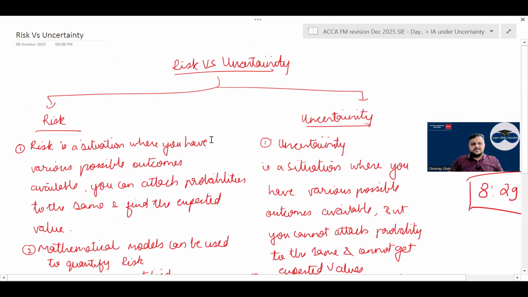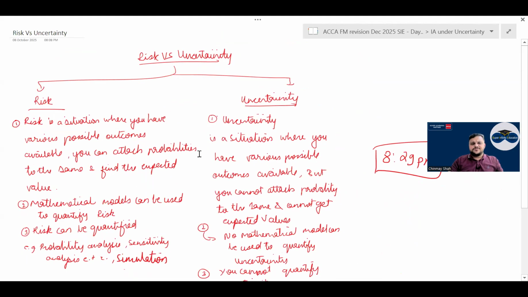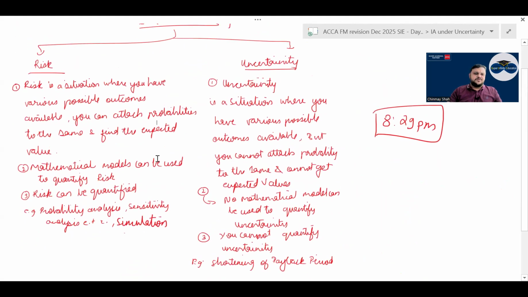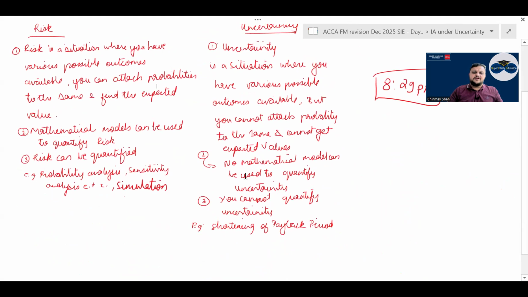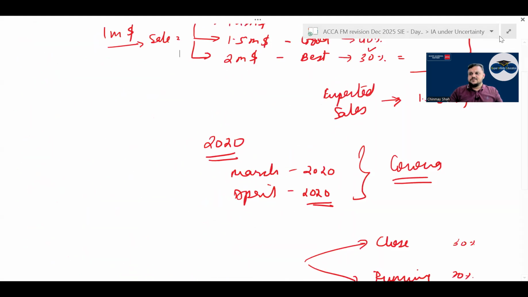Risk versus uncertainty, correct? You have three points. Risk is a situation where you have various possible outcomes available and you can attach probabilities to the same and find the expected value. Mathematical models can be used to quantify the risk. Risk can be quantified. But uncertainty is a situation where you have various possible outcomes, but you cannot attach probability to the same and cannot get expected values. No mathematical model can be used to quantify uncertainties. You cannot quantify uncertainties at all. Have a look. Then risk versus uncertainty.